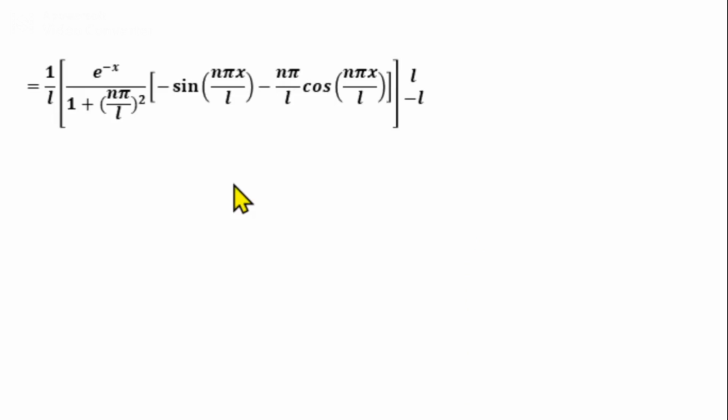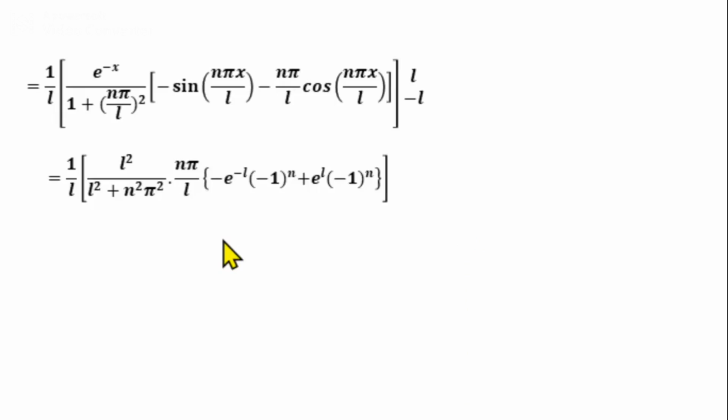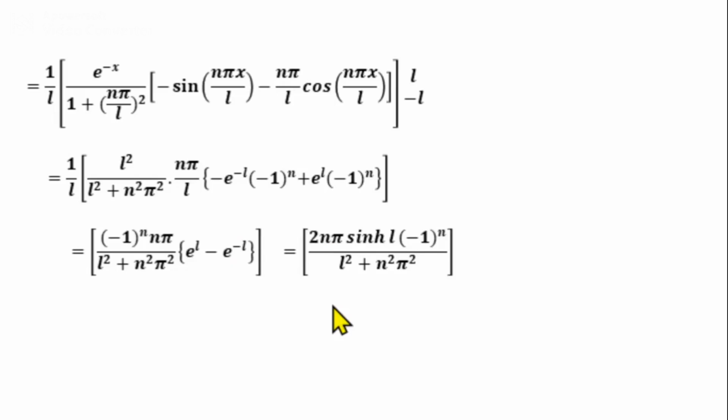So we get bn equal to 1 by L into L square divided by L square plus n square pi square, n pi by L into minus e power minus L minus 1 raised to n plus e power L into minus 1 raised to n, or bn equal to 2n pi sinh L into minus 1 raised to n divided by L square plus n square pi square.